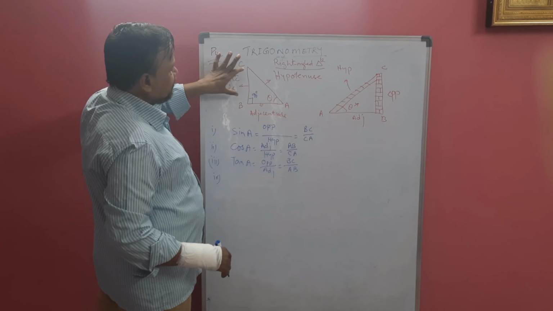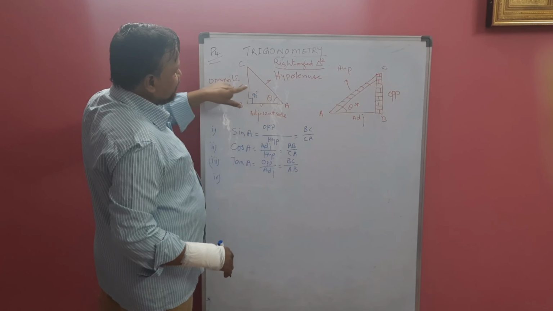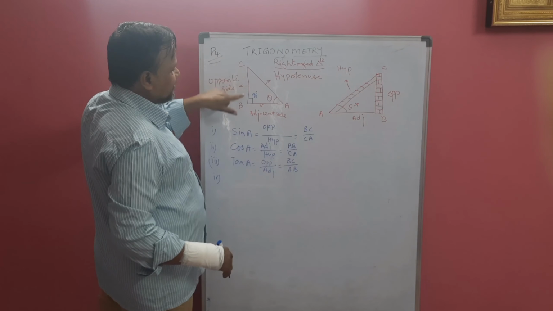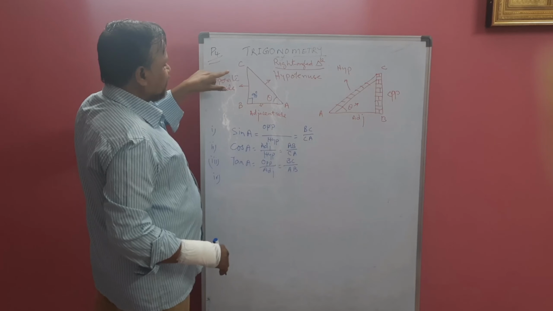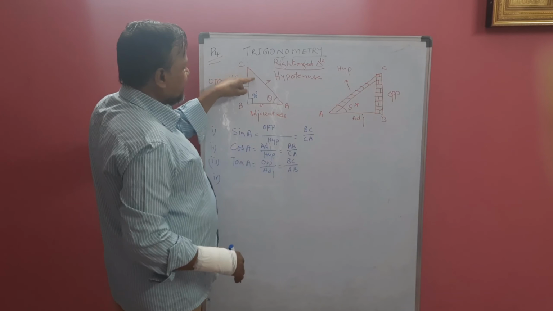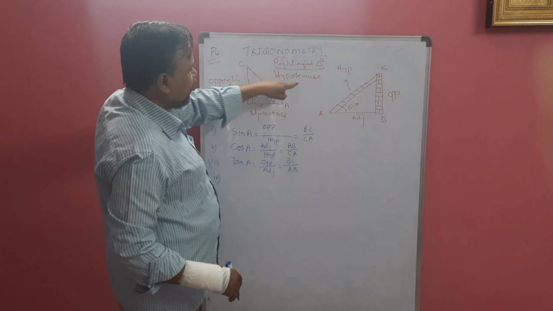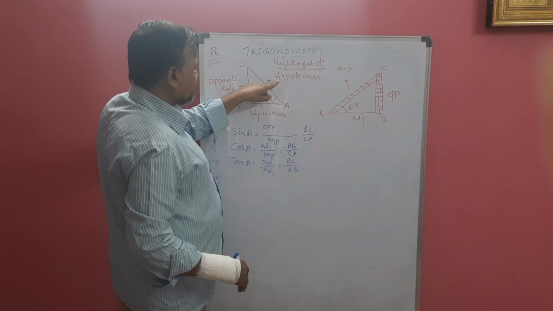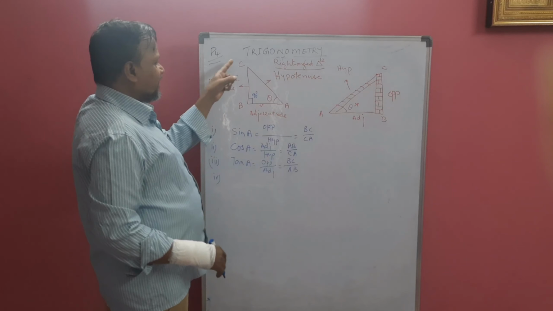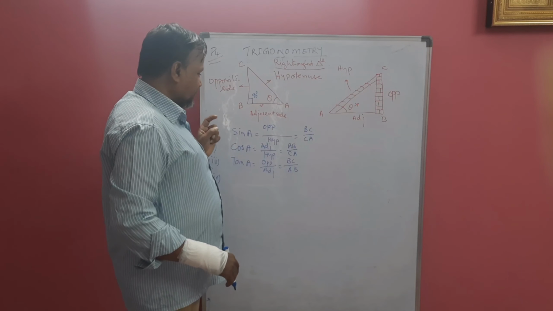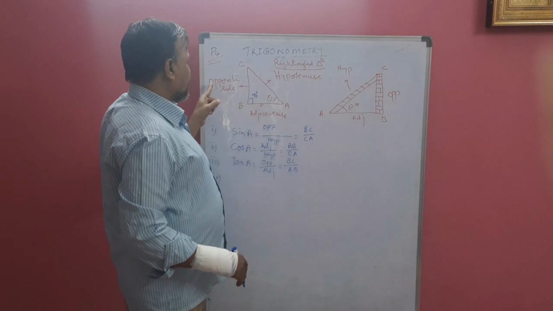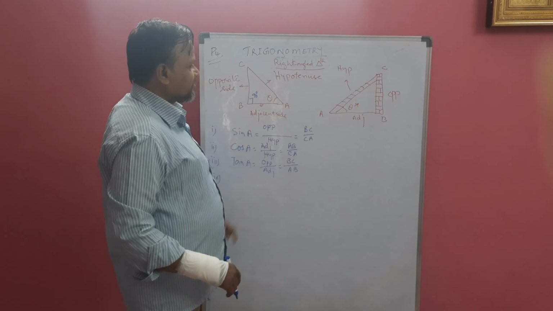Because it is opposite to theta. So that's why this is called the opposite side. And the slant line here is called the hypotenuse. So a right angle triangle has 3 sides: adjacent side, opposite side, hypotenuse.